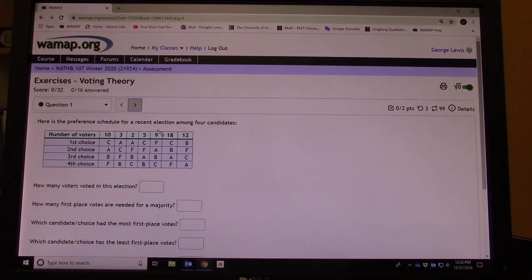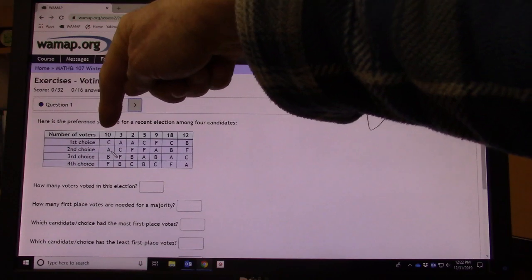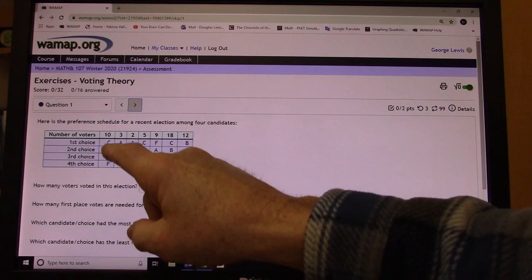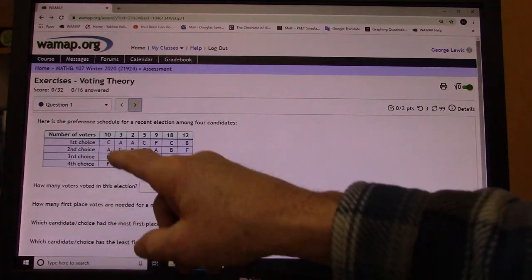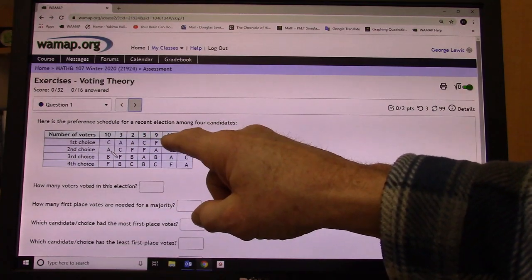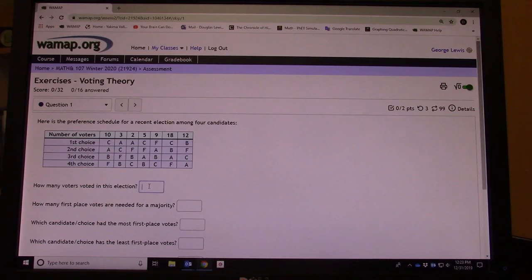But let's say I'm going to actually do this problem with you. This says how many voters voted in this election. If you've read the book and looked at the video, you can see that there are 10 voters who've put on their preference schedule, which means you order the candidates. They put C as first choice, A as second, and so on. So there's 10, 13, 15, 20, 29, and this is 30, so that makes 59 people voted in that election. That's going to be the right answer for that.